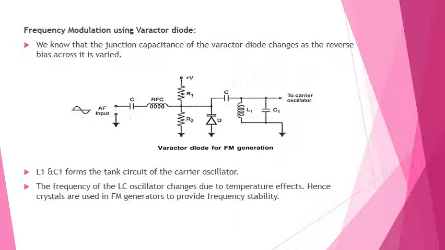So the radio frequency choke has a high reactance at the carrier frequency to prevent the carrier signal from getting into the modulating signal circuits. So the negative going modulating signal will subtract from the bias, increasing the capacitance, which will decrease the carrier frequency. So the FM crystals are used in FM generators to provide the frequency stability.